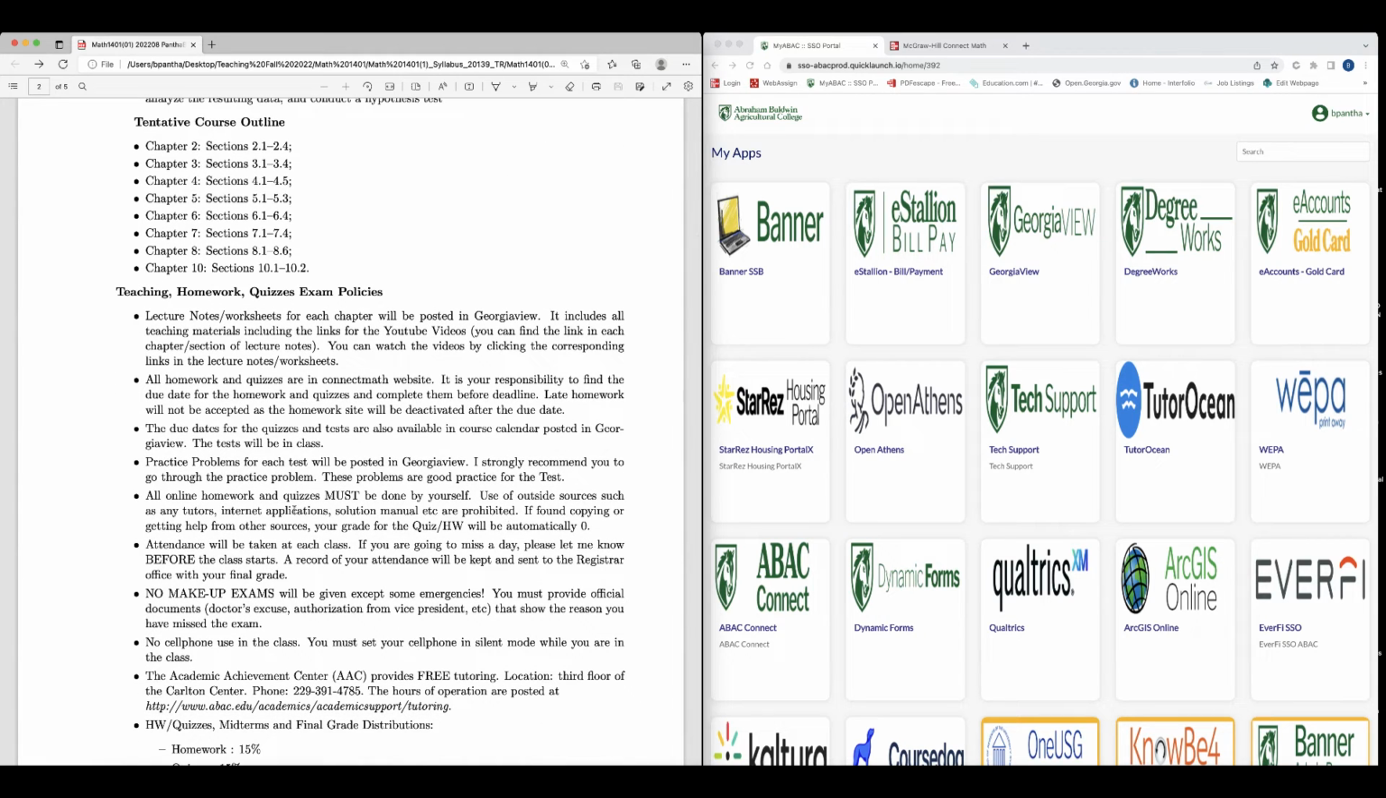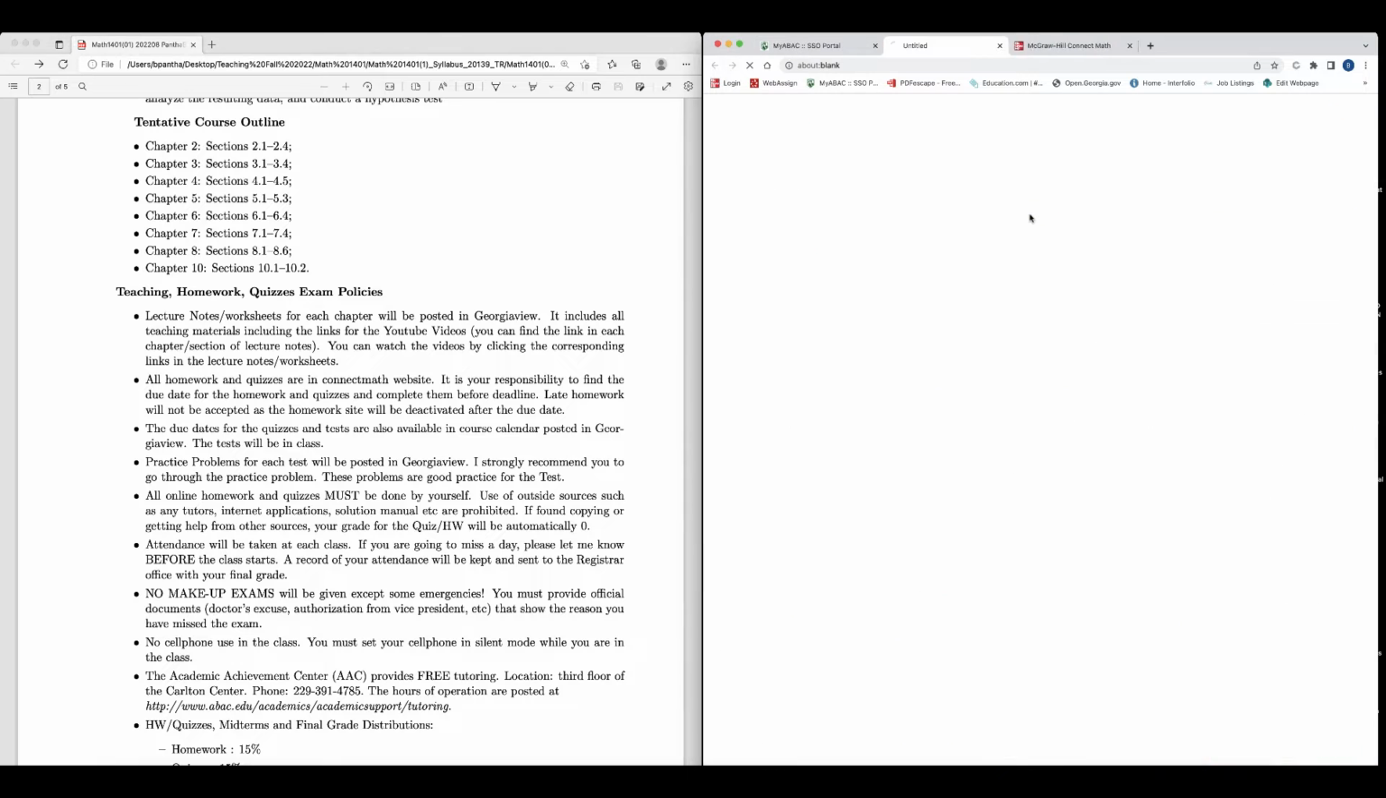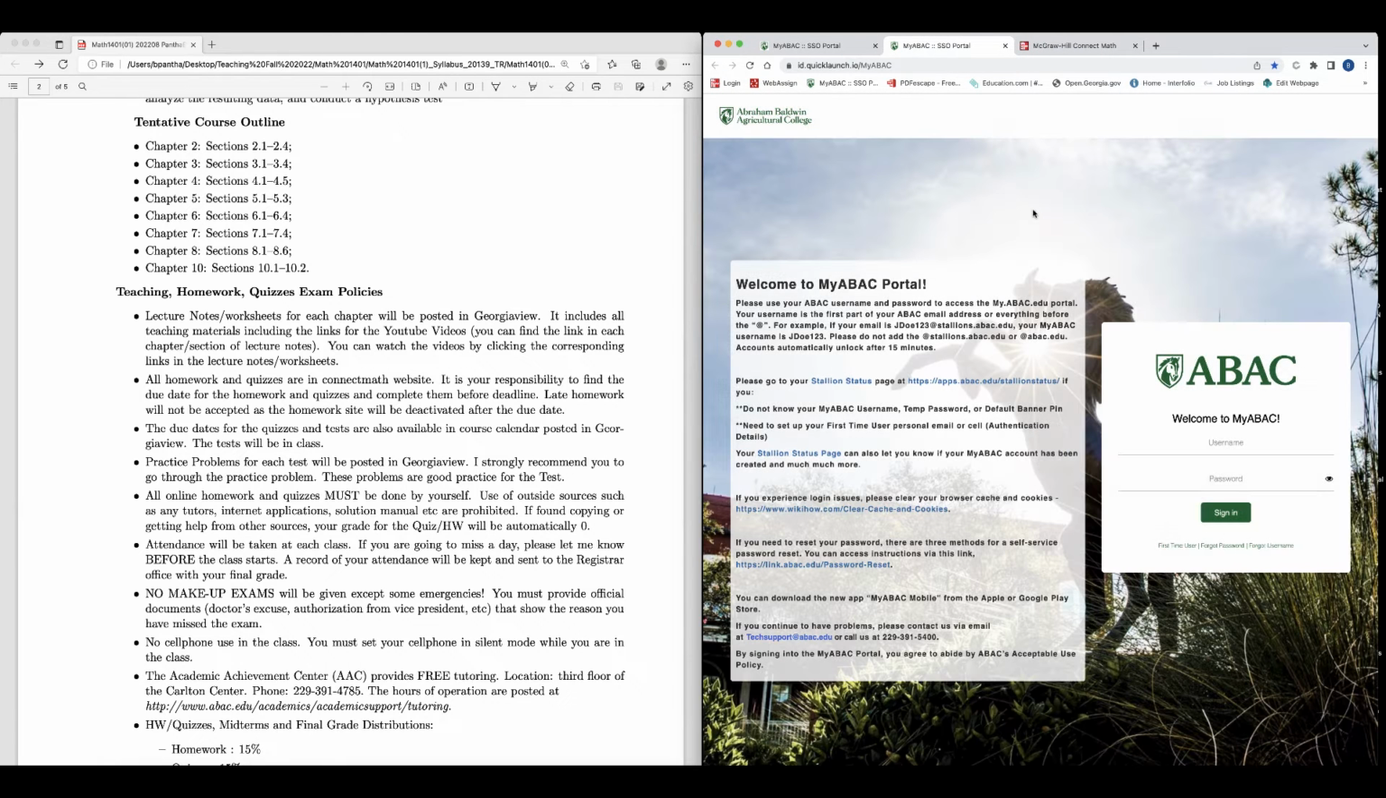So these are the policies for teaching, homework, and quizzes and exam policies. Lecture notes or worksheets for each chapter will be posted in Georgia View. Okay, you will see that. Because if I click the Georgia View, you can see the lecture notes. Let me enter my email, my ID and password.